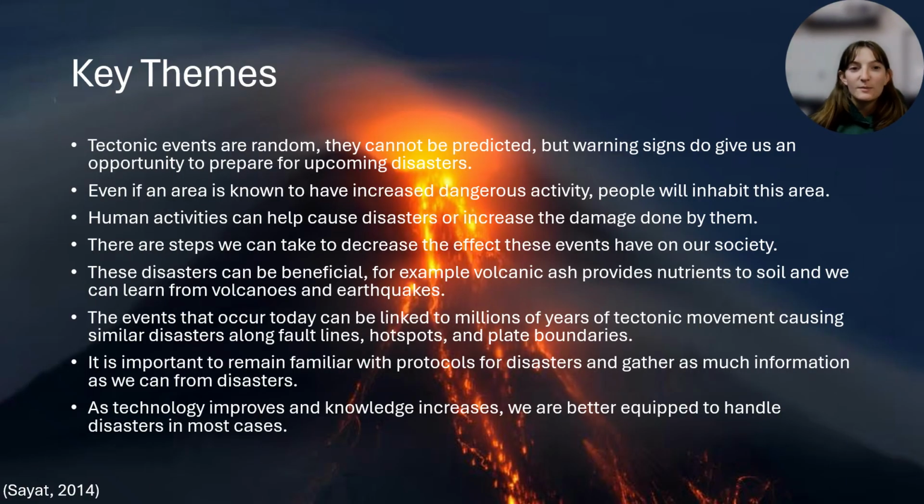So here are some key themes that I have found as we've moved through the course thus far. Tectonic events are random. They cannot be predicted, but warning signs do give us an opportunity to prepare for upcoming disasters. Even if an area is known to have increased dangerous activity, people will still inhabit this area. Human activities can help cause disasters or increase the damage done by them. There are steps we can take to decrease the effect these events have on our society.